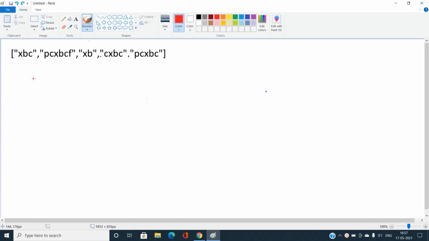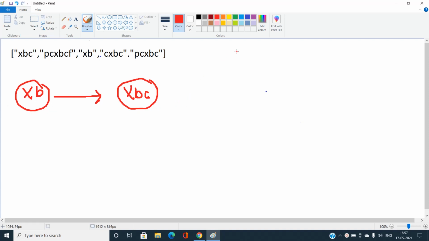You can easily see, I can build a graph of the strings. How can I build that? I will pick up XB and make a directed edge to XBC. It means XB is going to be the predecessor of XBC.